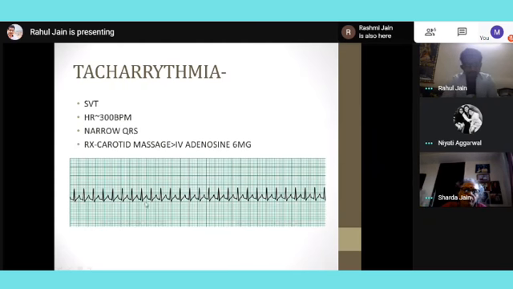In this case, ma'am, calculate the heart rate. It is very high. It is one box, and one box means 300. So the heart rate is 300 and the QRS is narrow. So I can say it is supraventricular tachycardia, and I need to treat it.